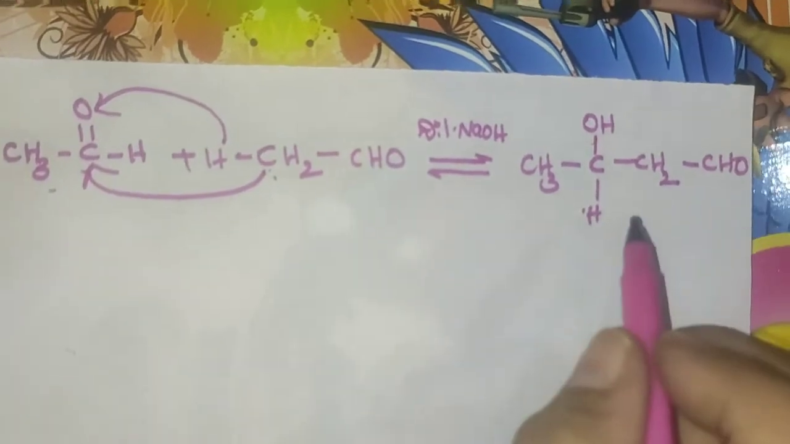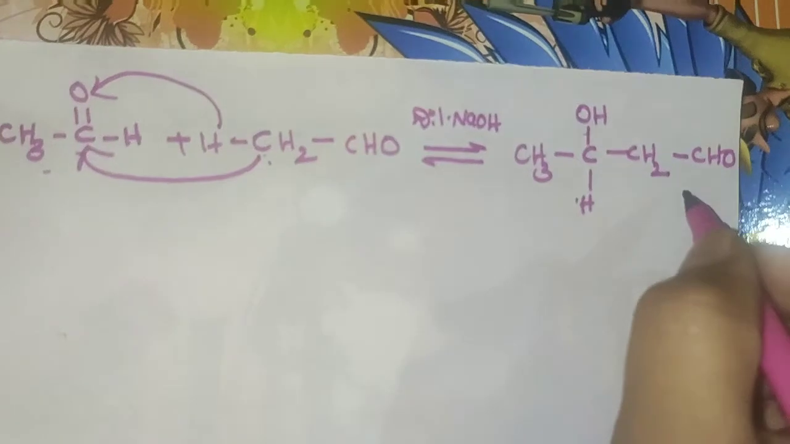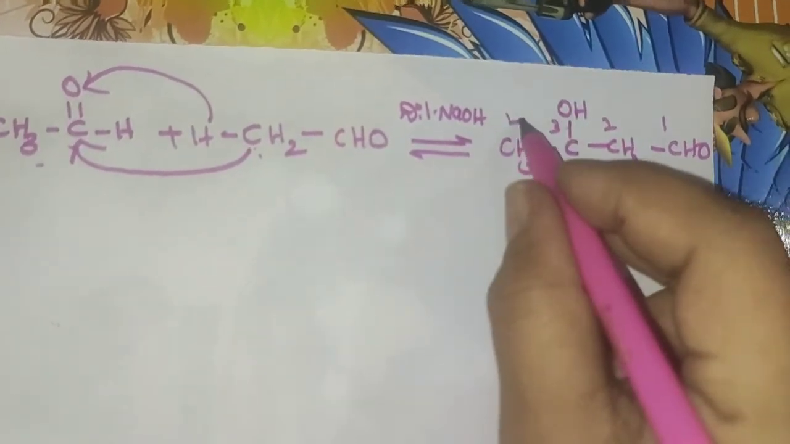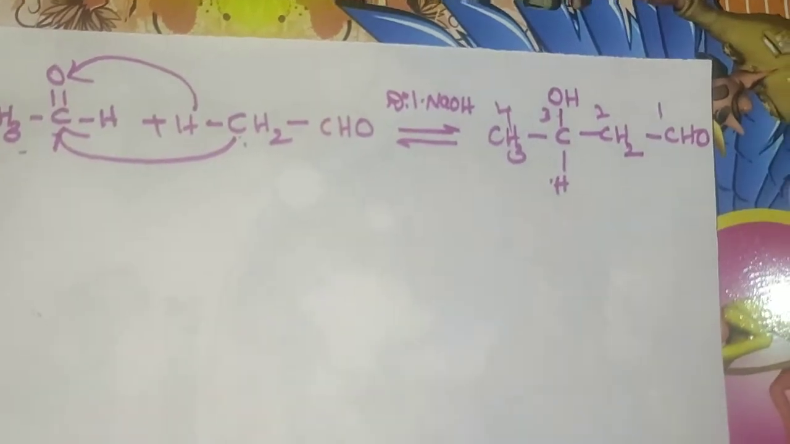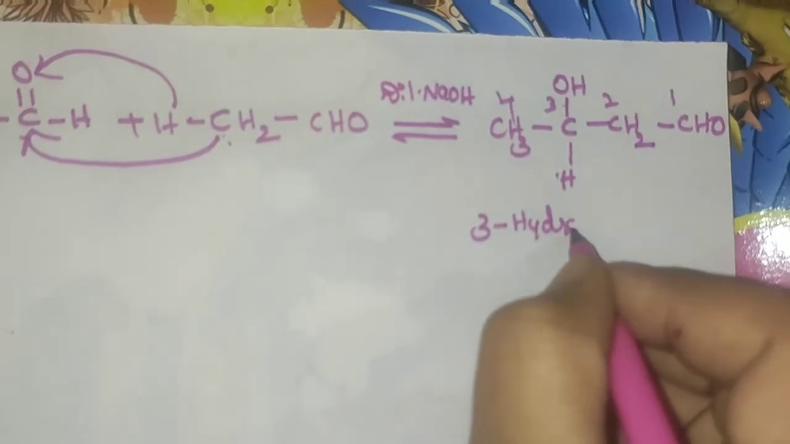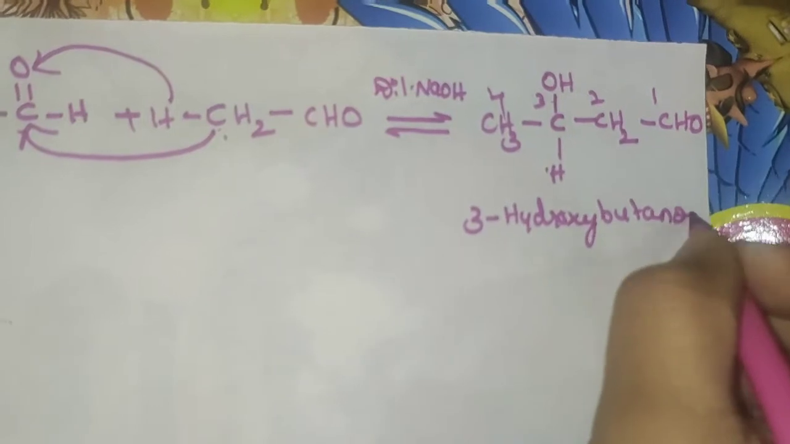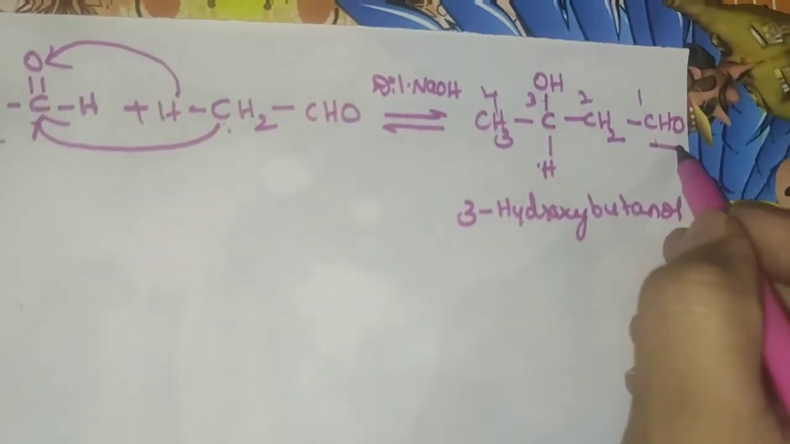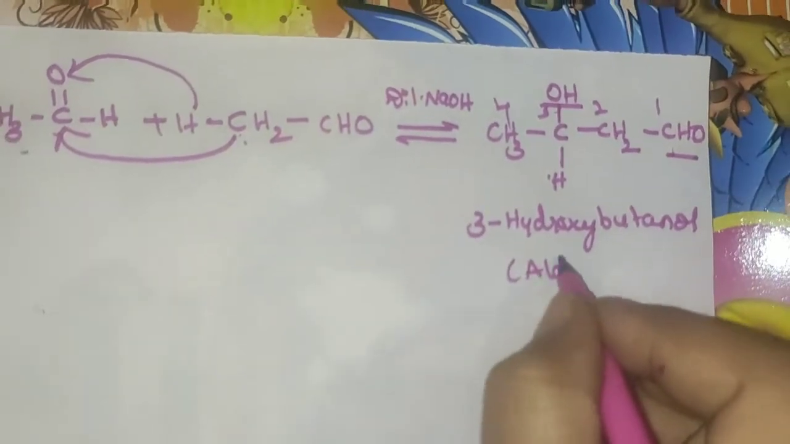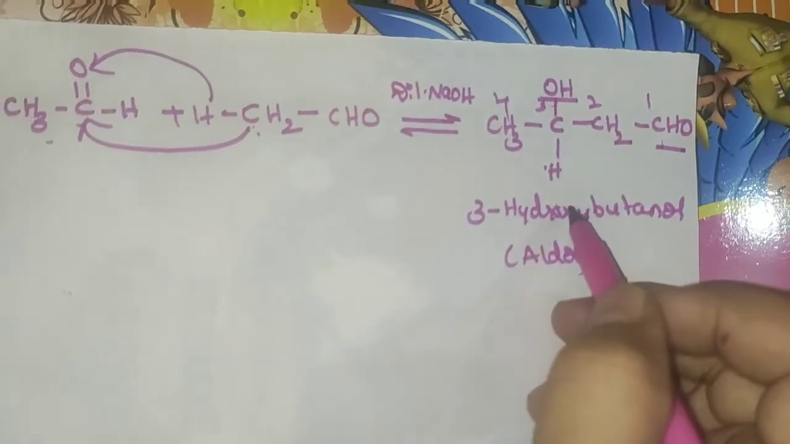So now it is known as 3-hydroxybutanal. How? 1, 2, 3, 4. 3-hydroxybutanal is nothing but the combination of aldehyde and alcohol group. It is known as aldol. So this is an aldol product.